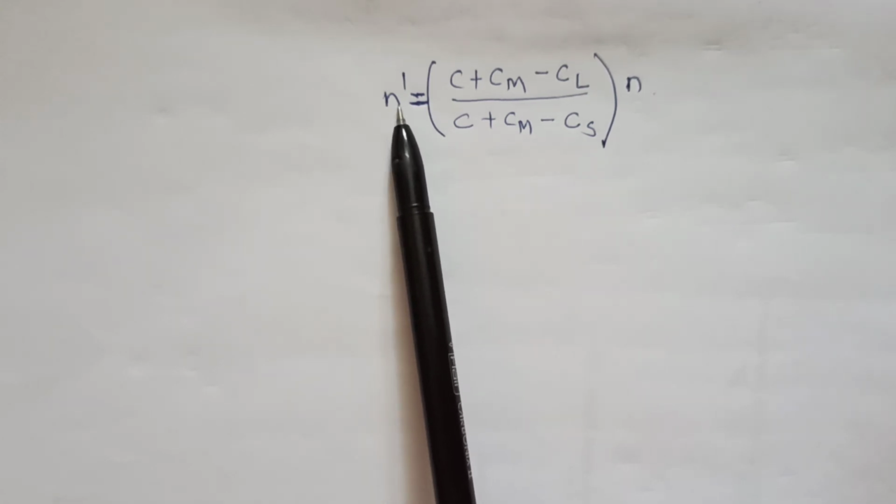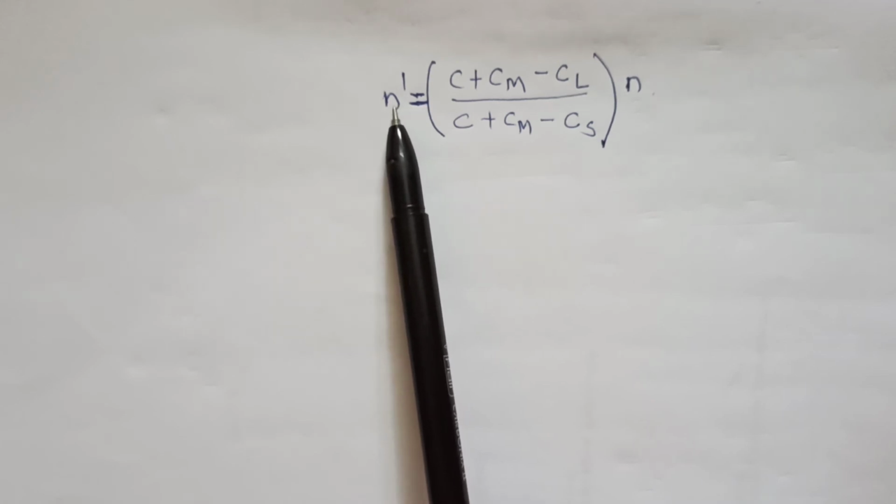This apparent frequency is due to the Doppler effect. When a source of sound, like a railway train blowing a whistle, is coming towards the listener, the frequency of sound goes on increasing.